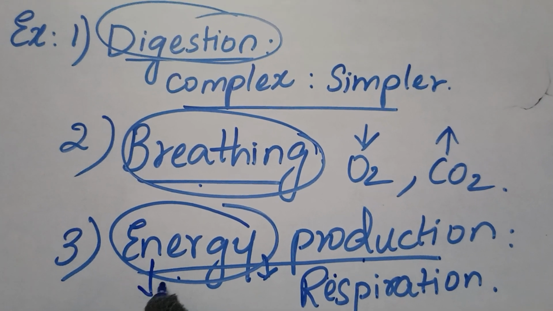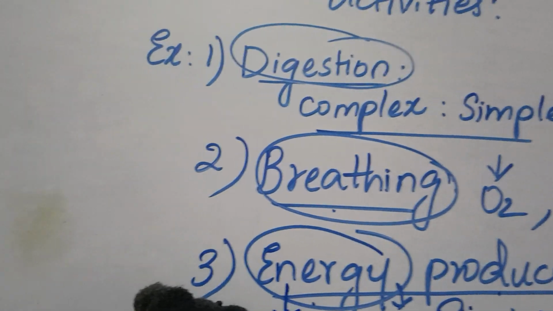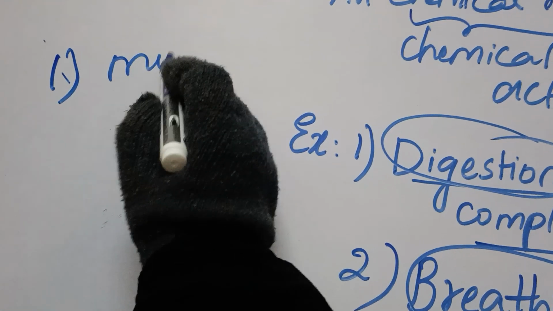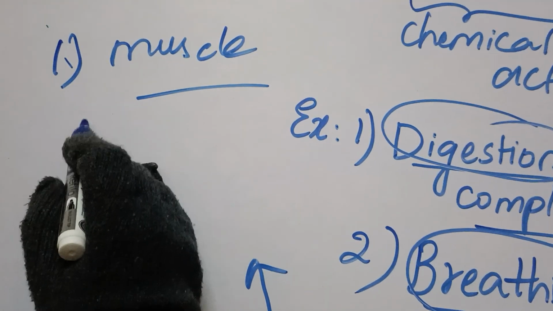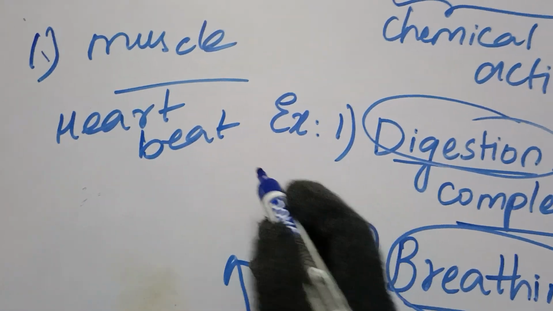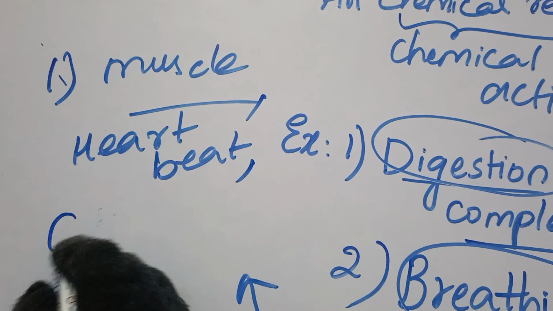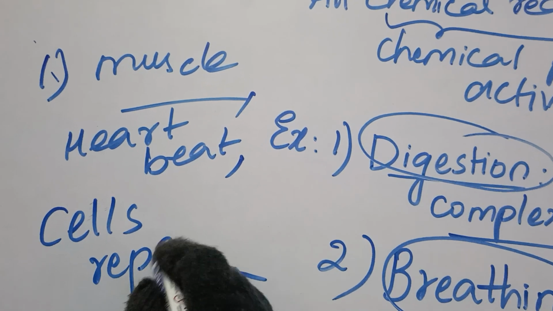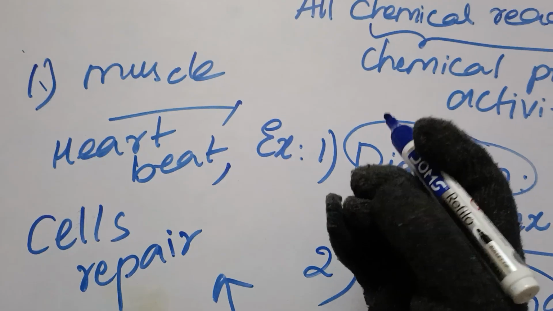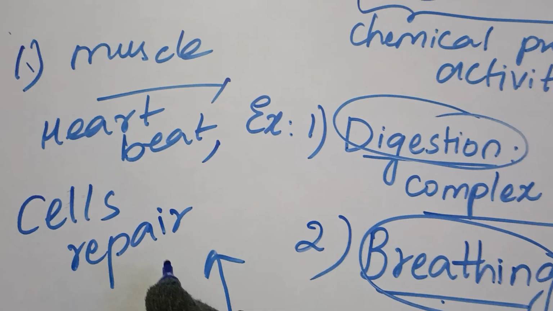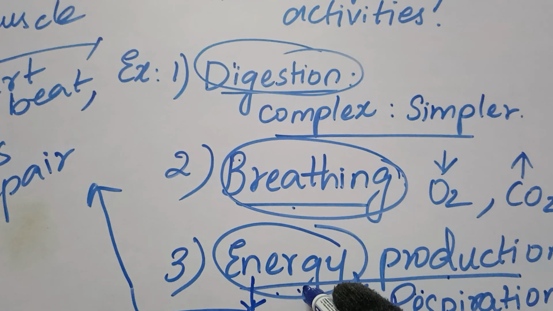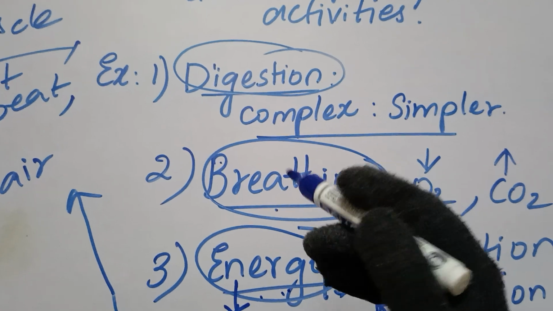So why do we need energy? Our body needs energy to do various activities. For example, to move your muscle, for the heart to beat, and when the cells want to repair themselves, and every simple to complex work of your body needs energy. Clear? So all these processes like digestion, breathing, and energy production, which happen automatically inside your body,